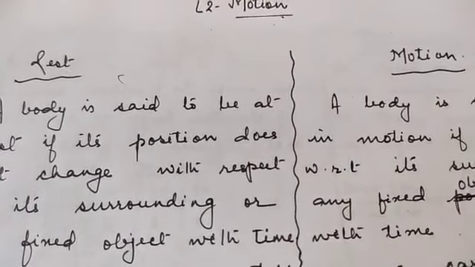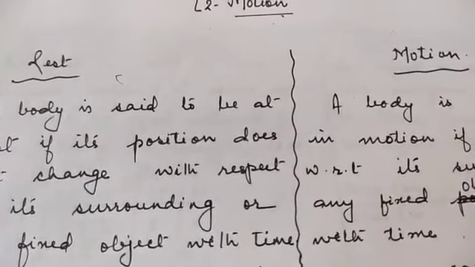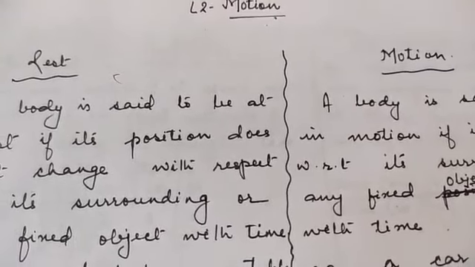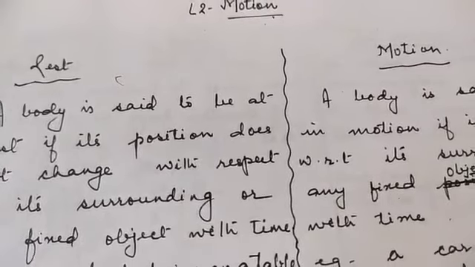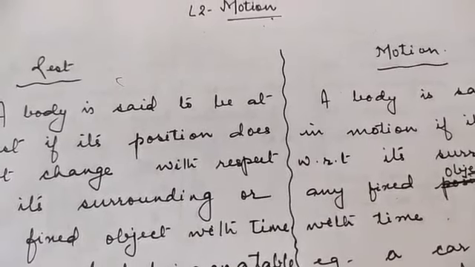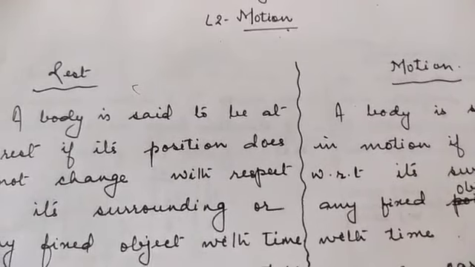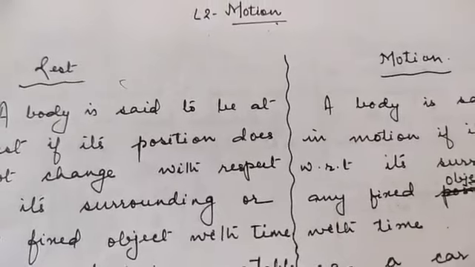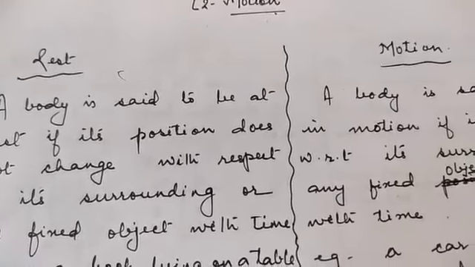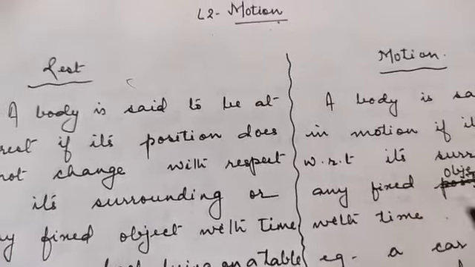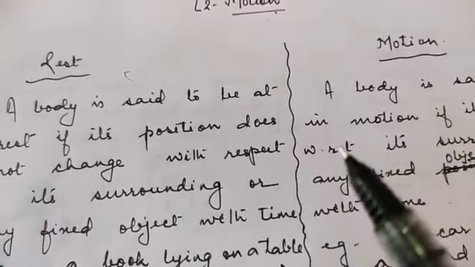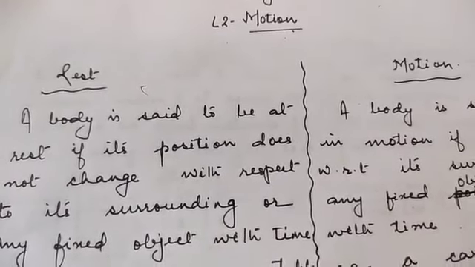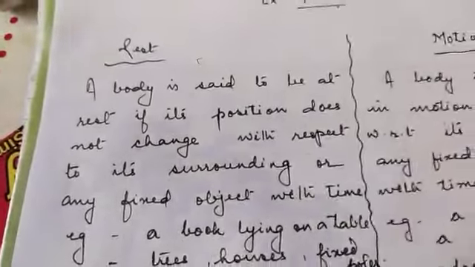Similarly, bed, table, sofa, TV, certain things that you have in your house are kept at certain fixed places. Do you find that these things change their positions on their own? No. They do not change their position until and unless you change it. So all those things are also at rest. When a body is not moving with respect to its surrounding, then the body is said to be at rest.